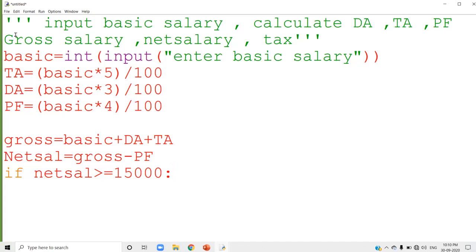So net salary greater than or equal to 15,000, colon, press the enter key. The cursor is coming over there. When you press the enter key, the cursor will come to the indentation part. Here the indentation part is this one.